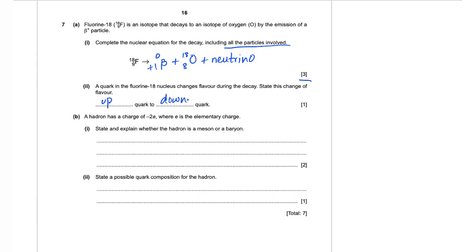Part B: a hadron has a charge of -2e, where e is the elementary charge. Part 1: state and explain whether the hadron is a meson or a baryon. So the hadron is a baryon because mesons have a charge of either 0 or plus or minus 1.